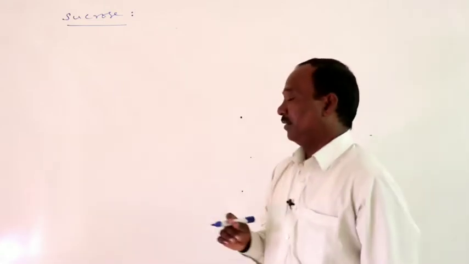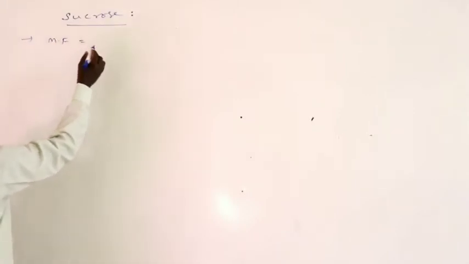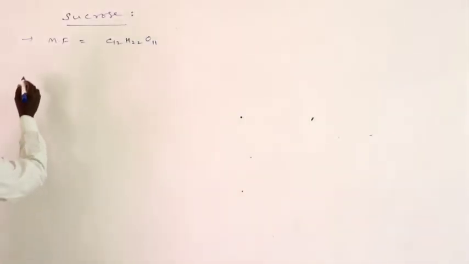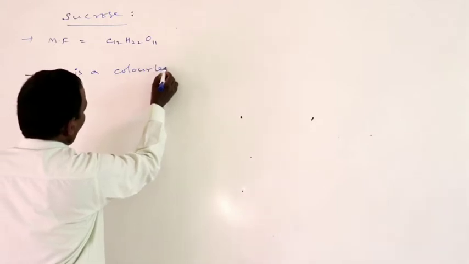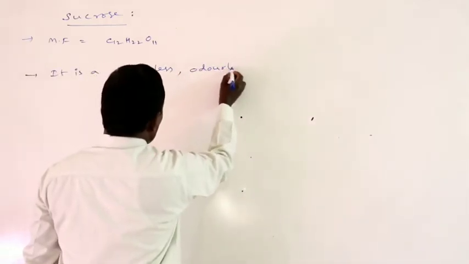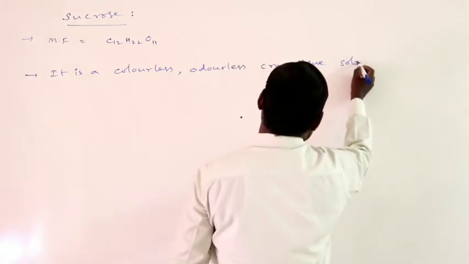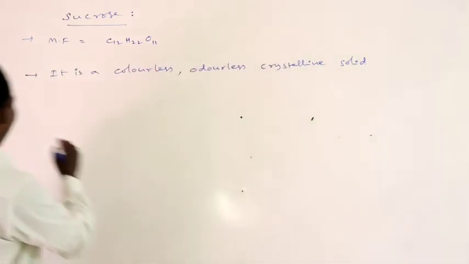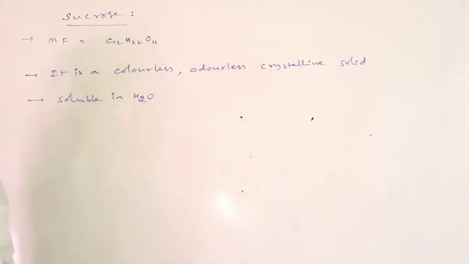Sucrose molecular formula is C12H22O11. It is a colorless, odorless, crystalline solid, soluble in water.